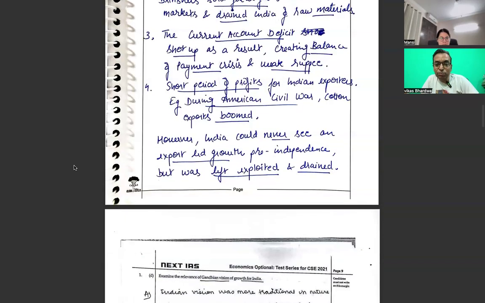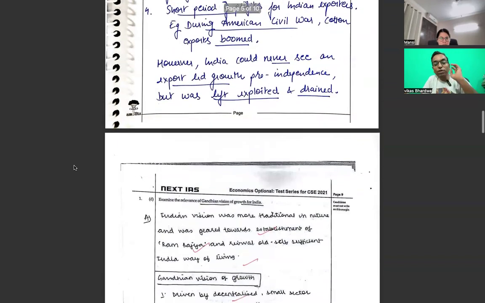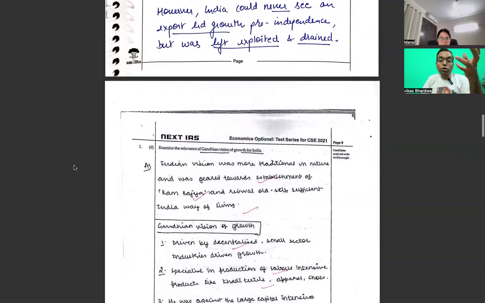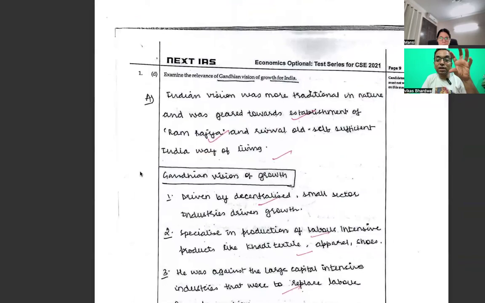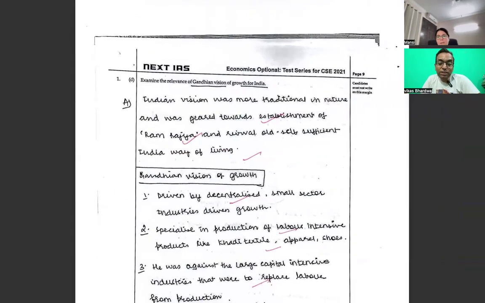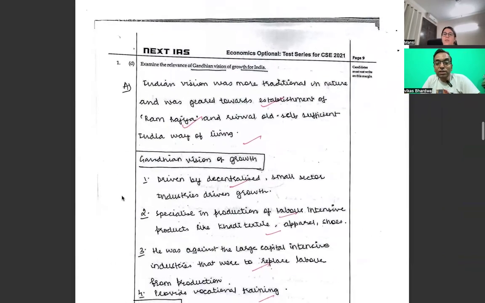However, India could not see export-led growth in pre-independence, but was left exploited and drained. I think it is a good effort. With the same existing level and the same domain, you have tried to bring in more keywords, and it is shaping up. So let's see what more we can see.